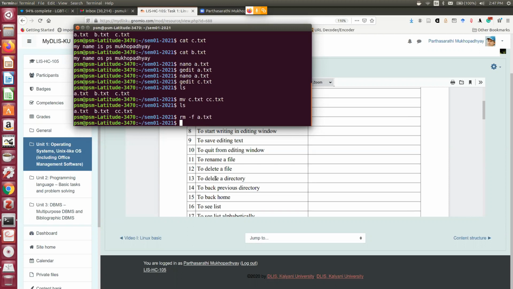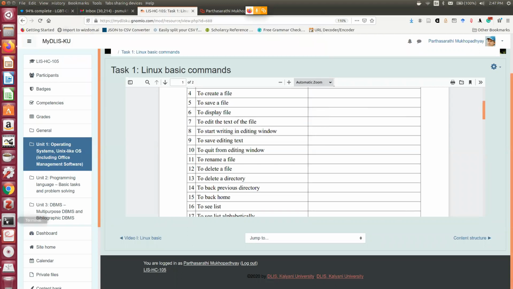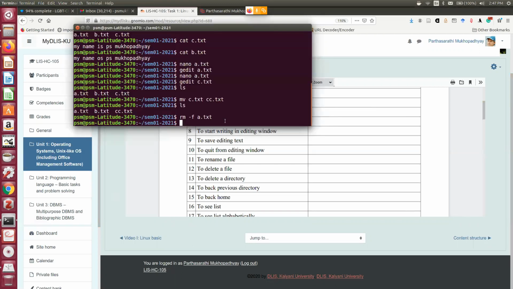Then to delete a directory, what to do? First we need to create a directory. So I am creating a directory, mkdir, say psm01.